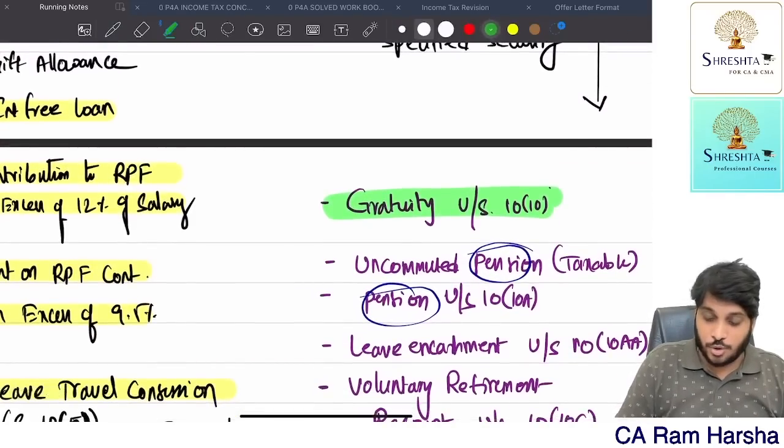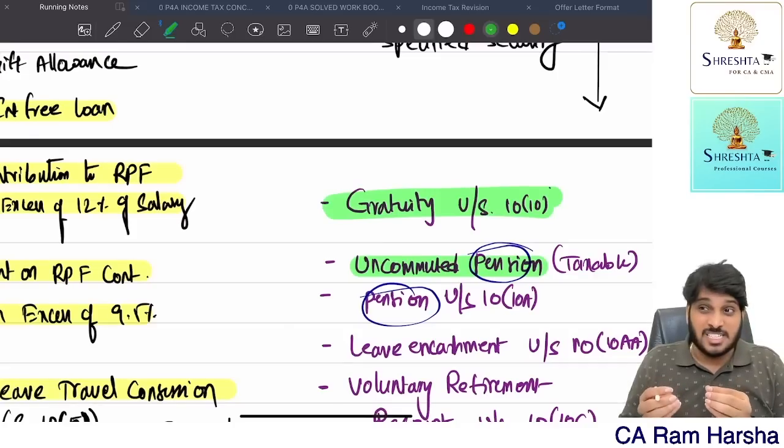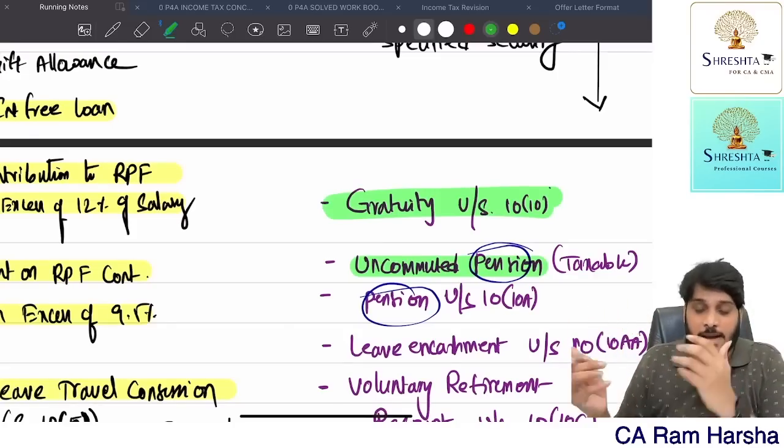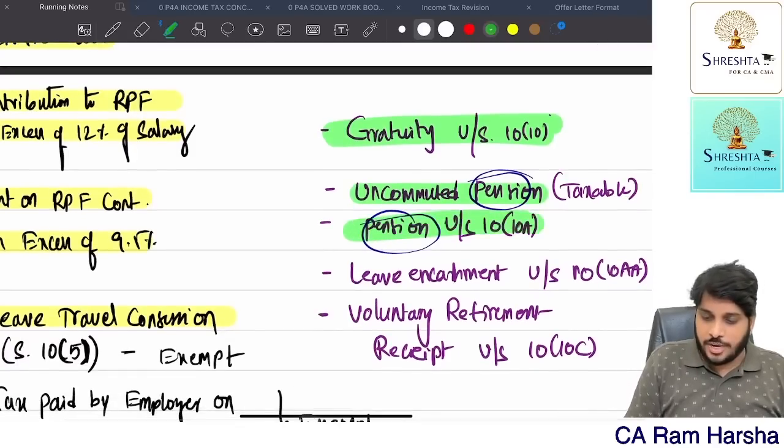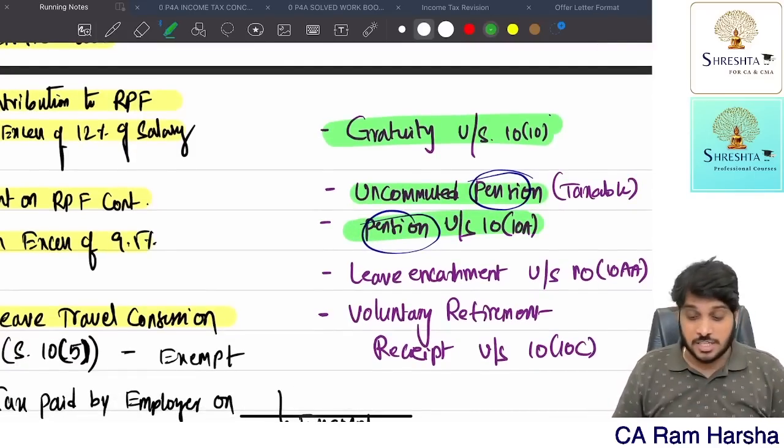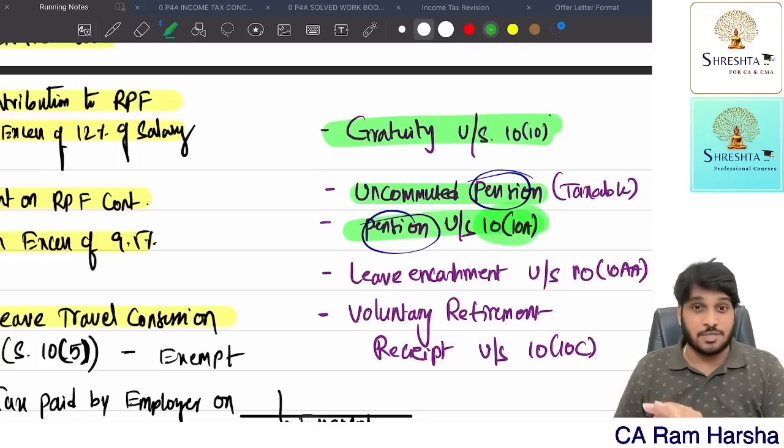So I discussed both. What is uncommuted? That pension which you are receiving monthly without any commutation. Commutation means transfer of right. Getting it? Now commuted pension. Commuted means lump sum pension. Further we have Section 10(10A) exemption. For a government employee it's fully exempt. For non-government, we just discussed.